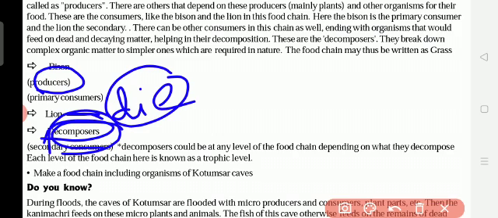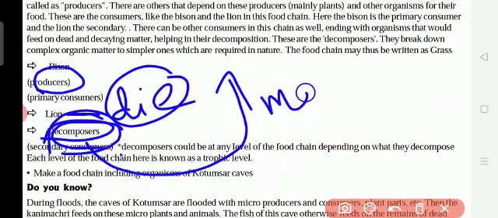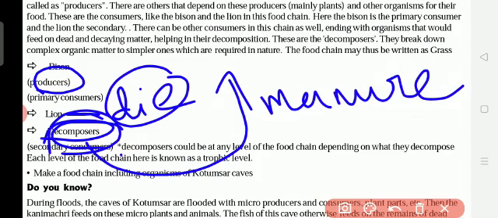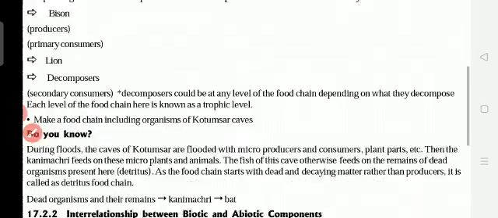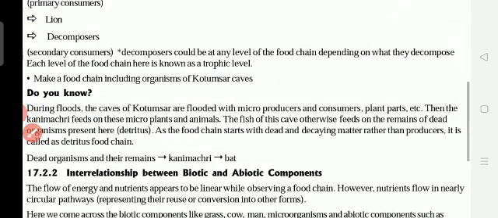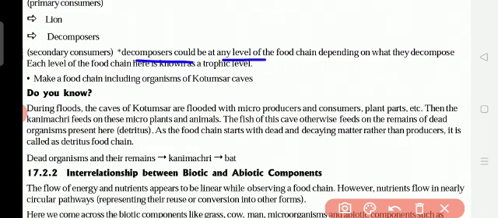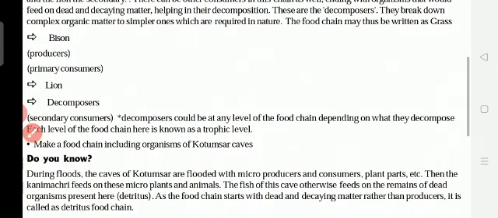Okay. Again the dead animals, sometimes dead plants, become manure. Manure to whom? Manure to the plants. Okay. So like this the chain continues. Okay. So secondary consumers and decomposers could be at any level of the food chain, depending on what they decompose. Each level of the food chain here is known as a trophic level. Okay. So each level is called a trophic level.